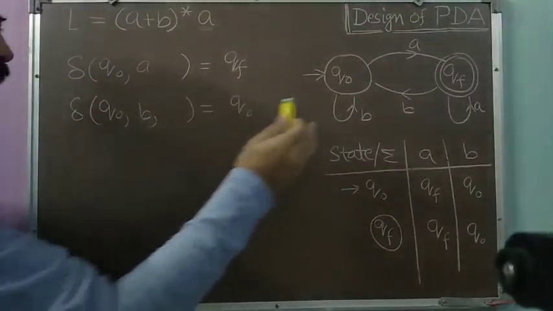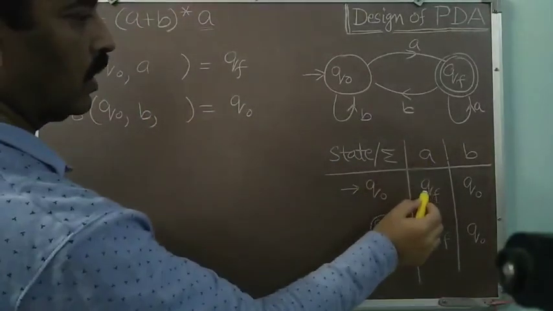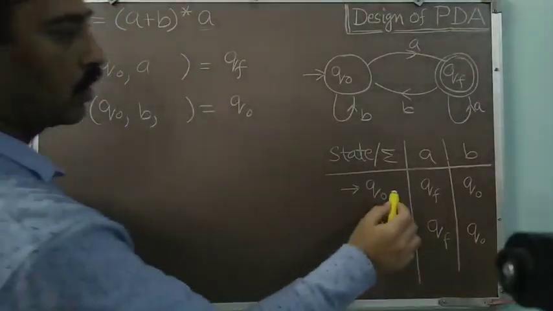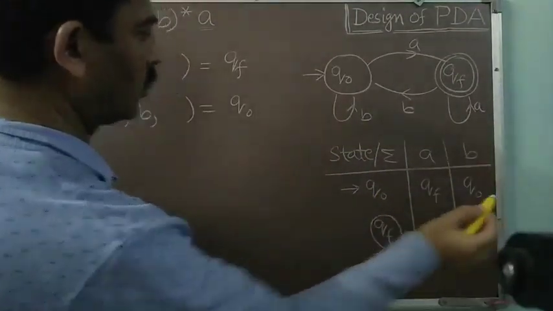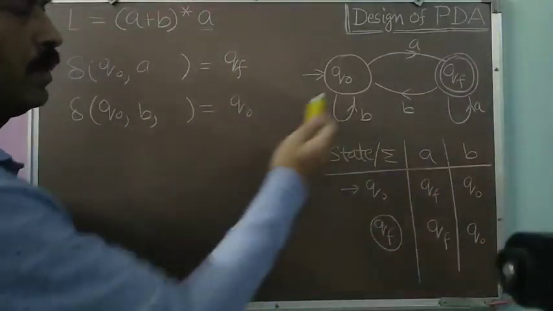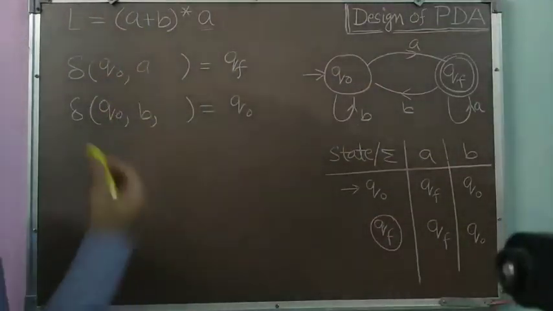If you want, you can also convert it from the state table. You just look here. Q0 on A is QF. Q0 on B is Q0. So in any manner, either from the state table or from the transition diagram itself, you can convert it to the transition function.